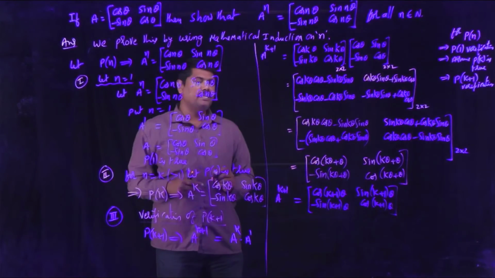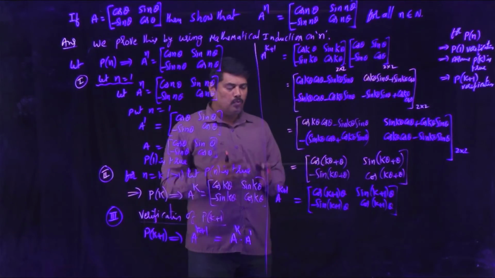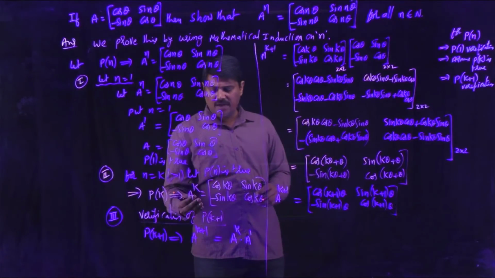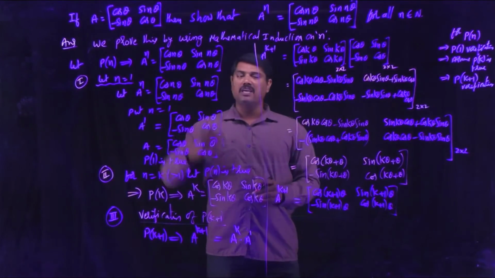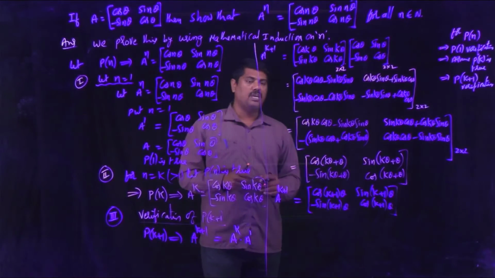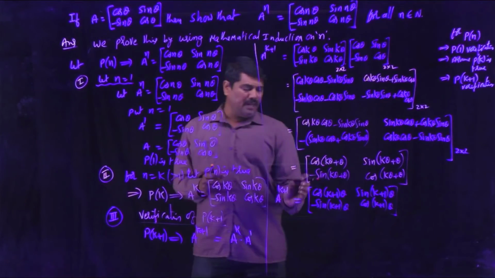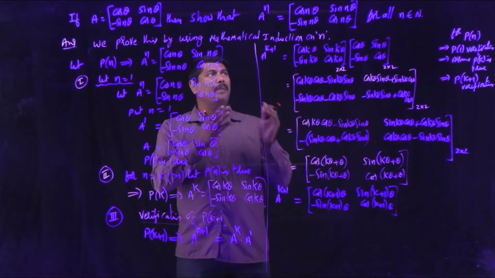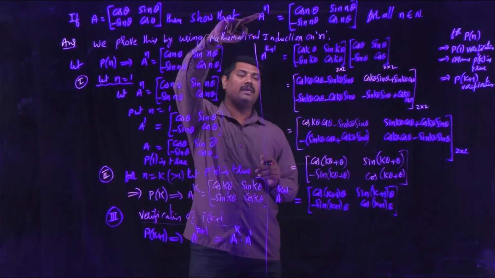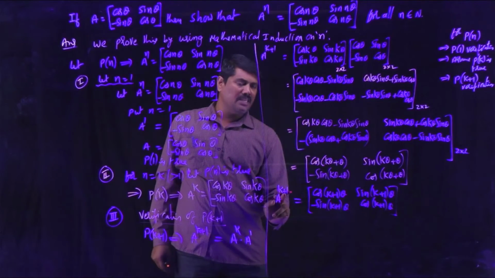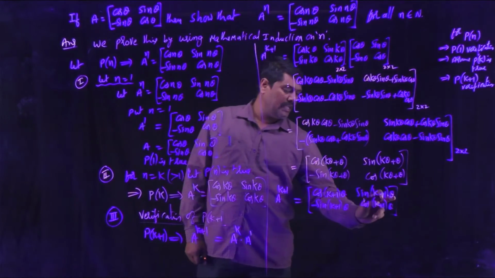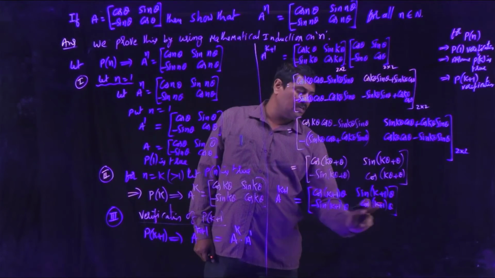So this is the matrix A power k plus 1 which we obtained by doing calculation using the matrix A power k and given A. If you replace k plus 1 with n, you will get A power n is equal to cos n theta, sin n theta, minus sin n theta, cos n theta.